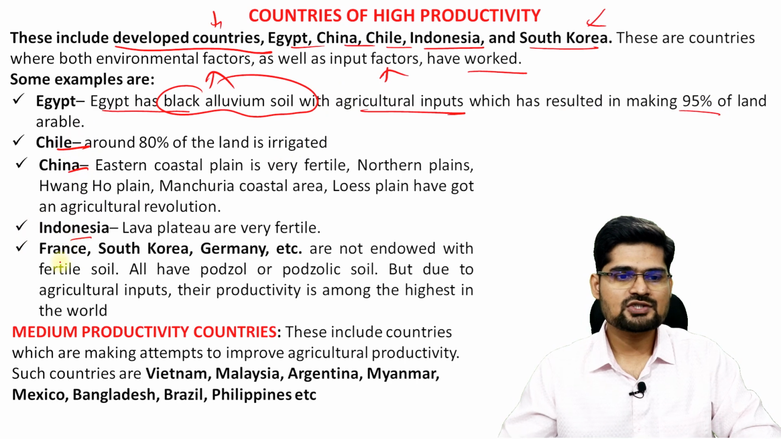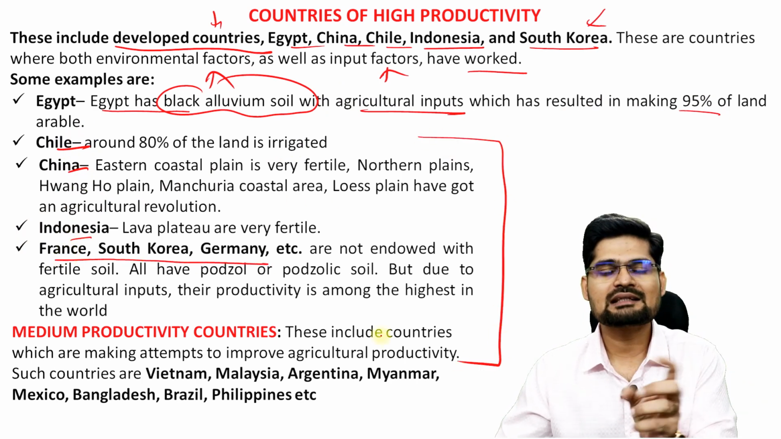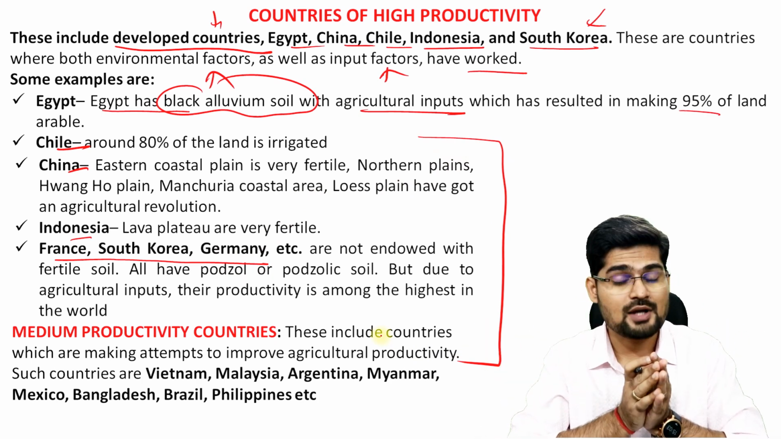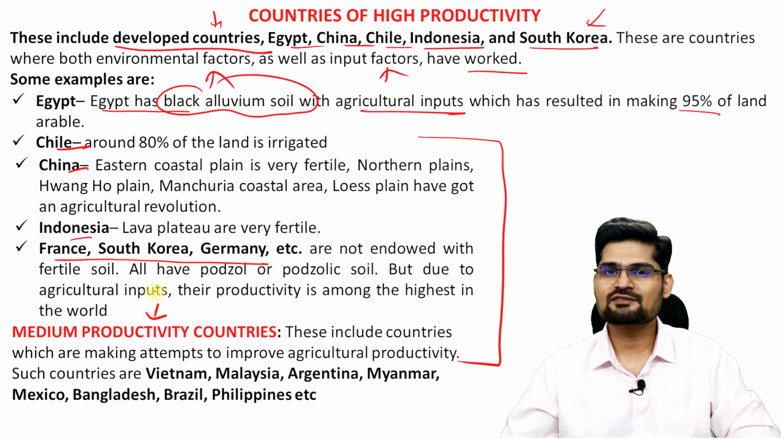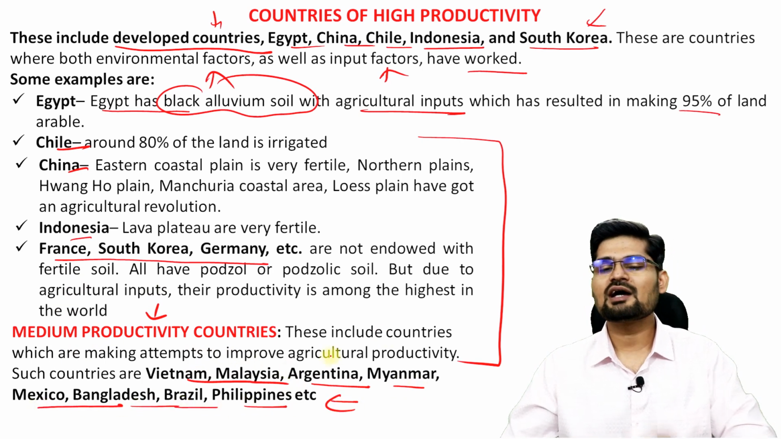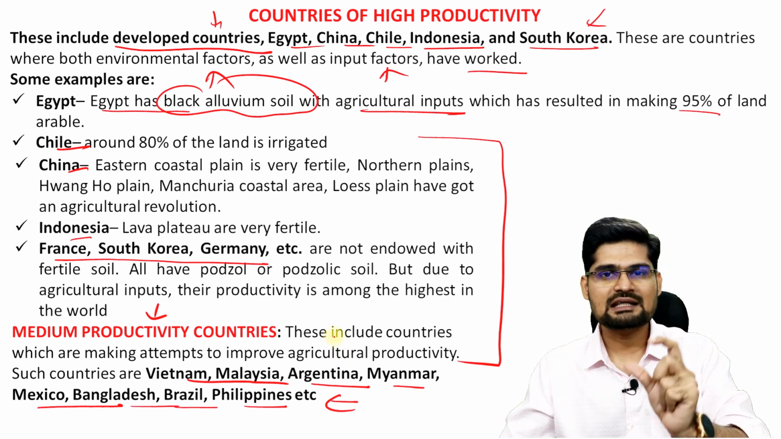Chile, China, Indonesia, France, South Korea, Germany, if you study, you'll find that not just the land, the natural resource, but also human inputs, human resource coming together to make it more productive. That is what they have done. And then medium productivity countries, what are these? Vietnam, Malaysia, Argentina, Myanmar, Mexico, Bangladesh, Brazil, Philippines. There you have the second tier of countries where the productivity is good.